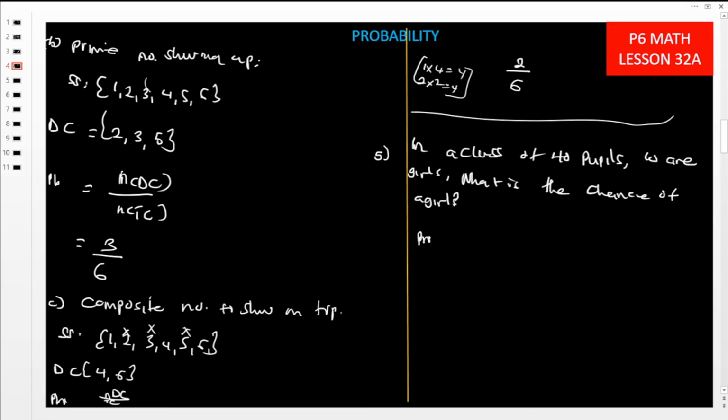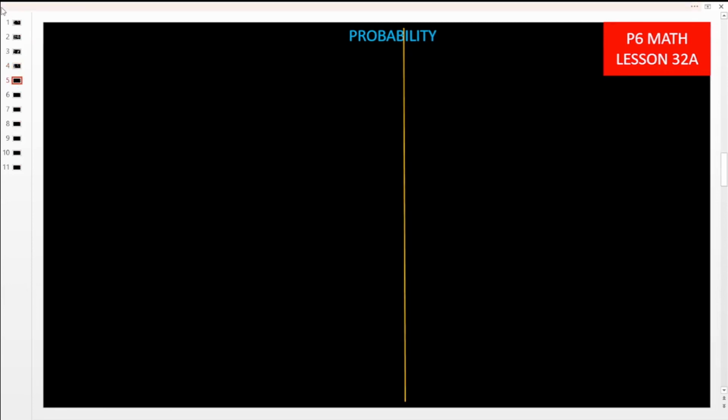So automatically, measure of chance, that is probability, right? We are getting the desired chances out of the total chances. From the total chances, that is the sample space, how many chances are we having? It is a full class of 40 pupils. This is the total. Then out of those, there are 10 desired chances, there are 10 girls. So our probability is going to end up being 10 out of 40, and I told you we don't reduce, as I explained earlier.